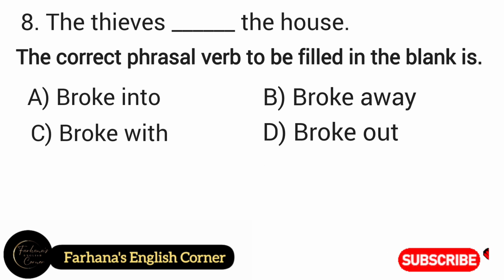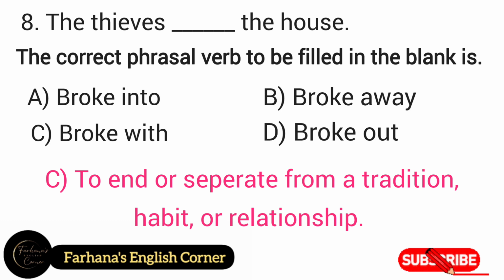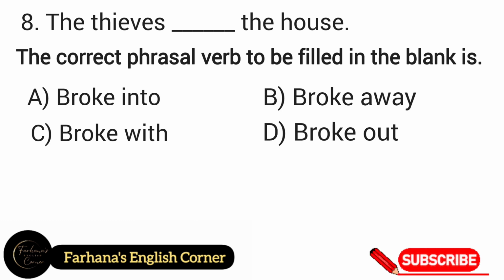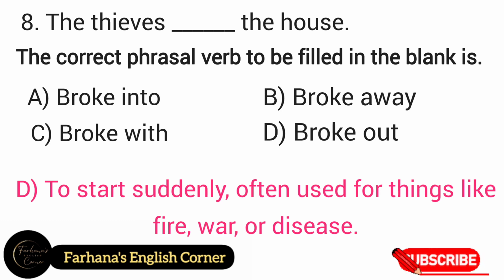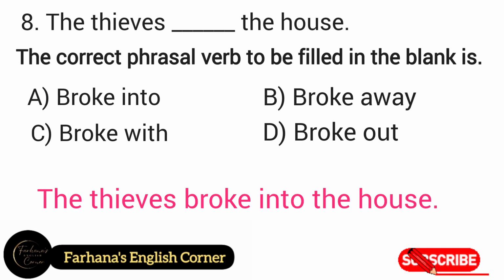Option B, broke away means to escape or separate from something or someone. Option C, broke with means to end or separate from a tradition, habit or relationship. It's not relevant to entering a house. Option D, broke out means to start suddenly, often used for things like fire, war or disease. It doesn't fit the context of a burglary. So broke into is the correct choice. The correct sentence will be the thieves broke into the house. Let's move on to the next question.